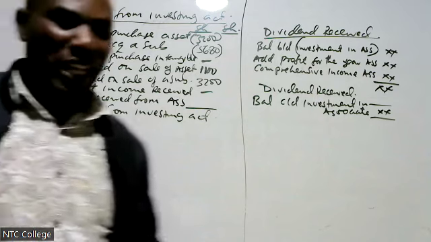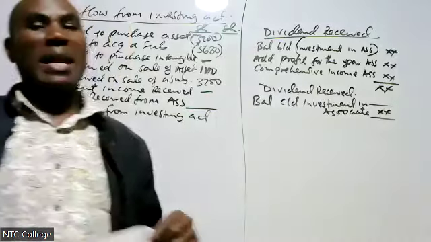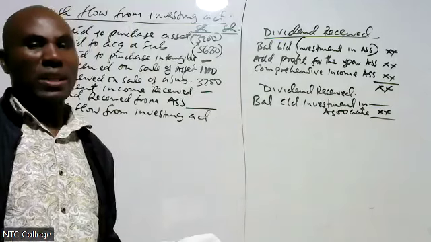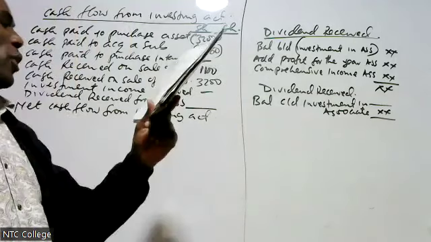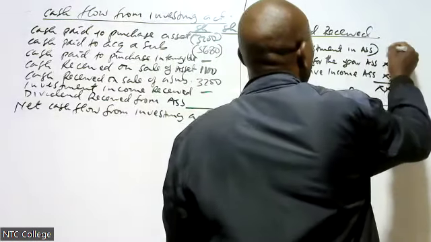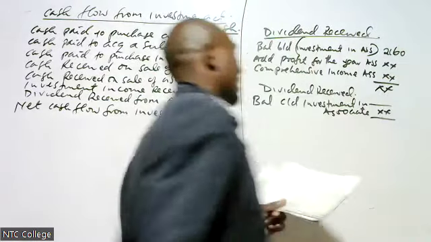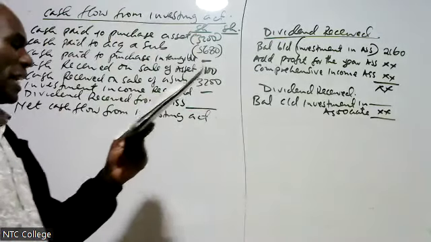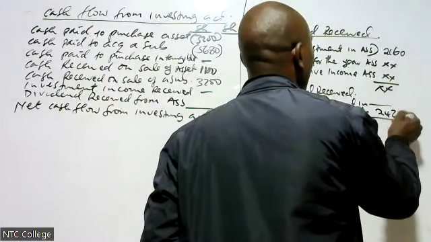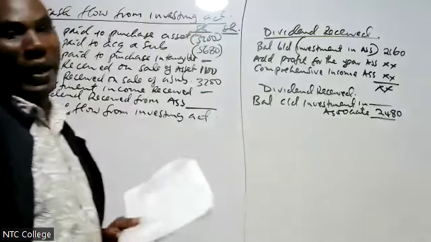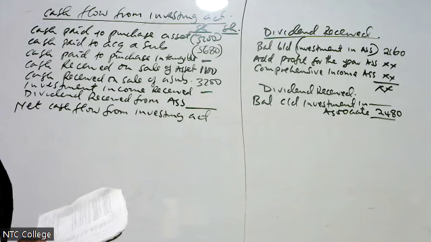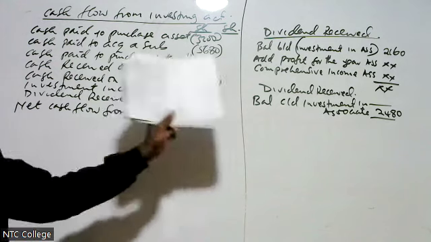Now, let's check in the balance sheet. Let's go to the balance sheet together. Under non-current assets, there is investment in associate. Balance for the previous year is 2160. In the current year, balance carried down is 2480. I'm getting these figures from the balance sheet, non-current assets, investment in associate, because we are looking for dividend received from associate.